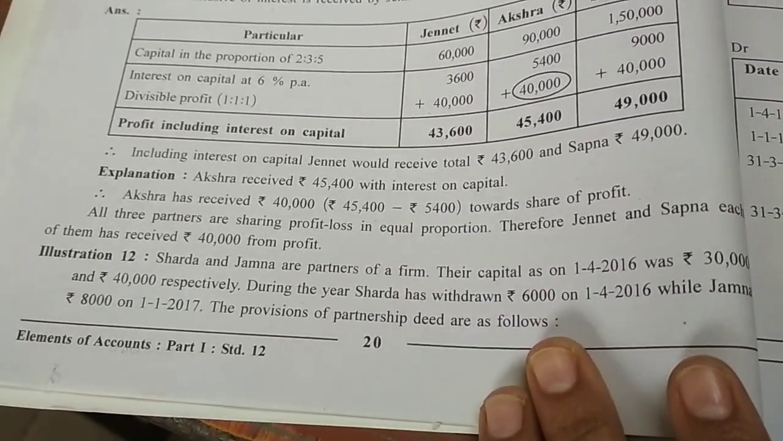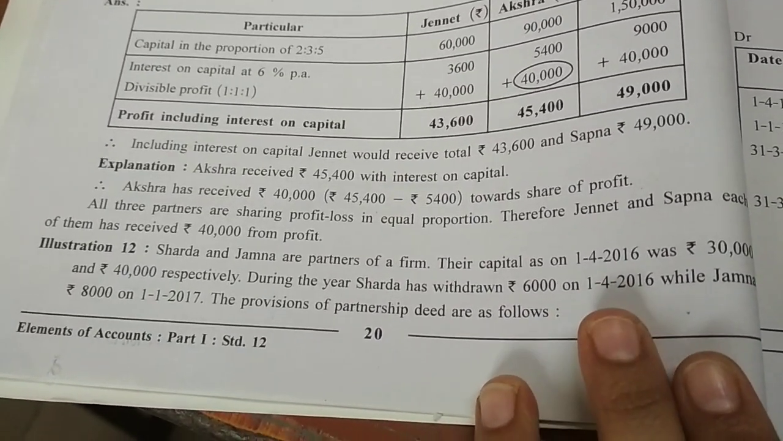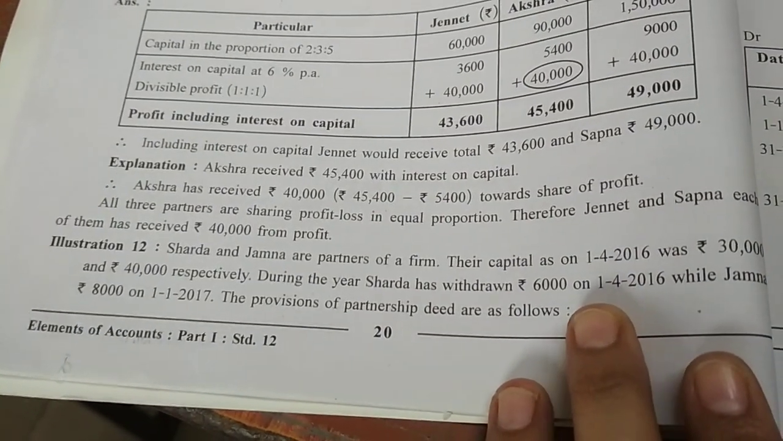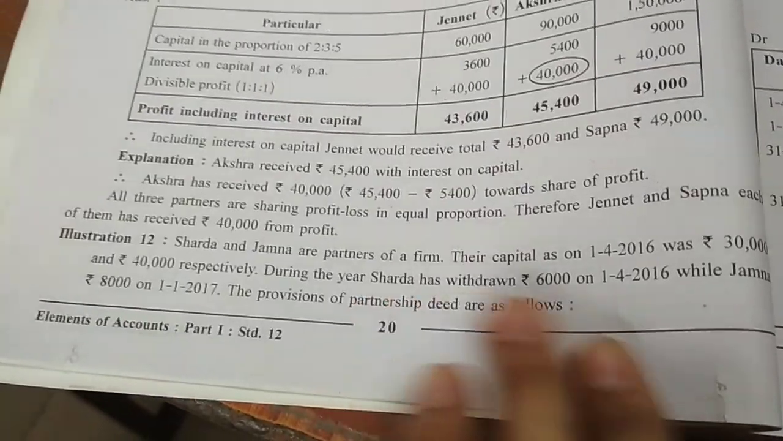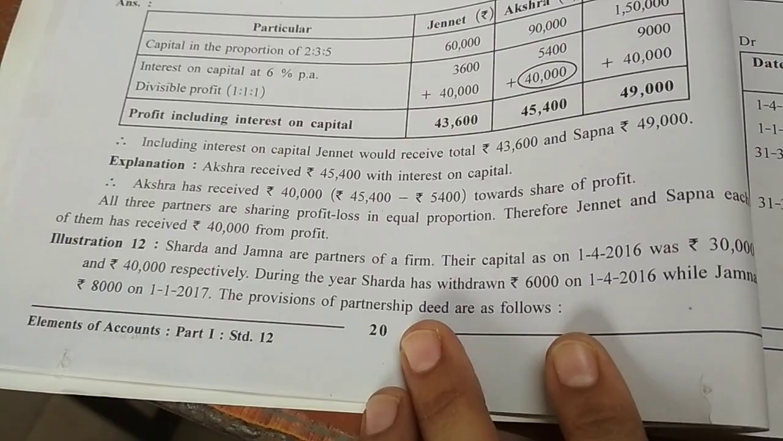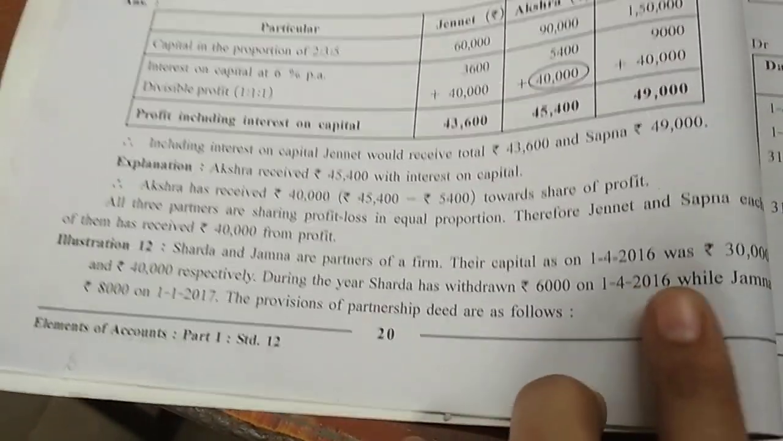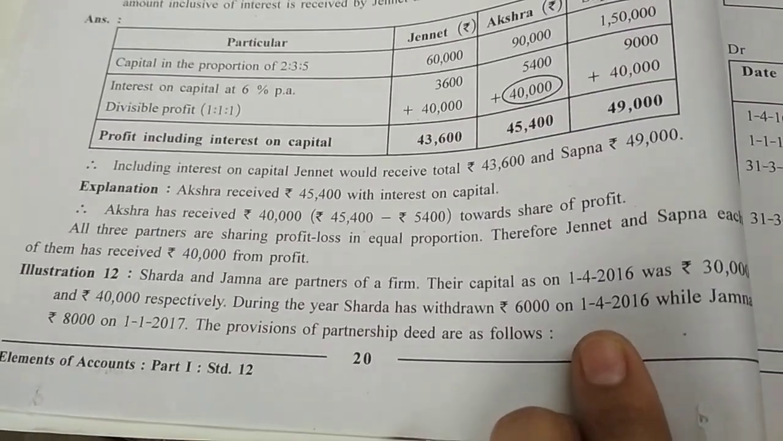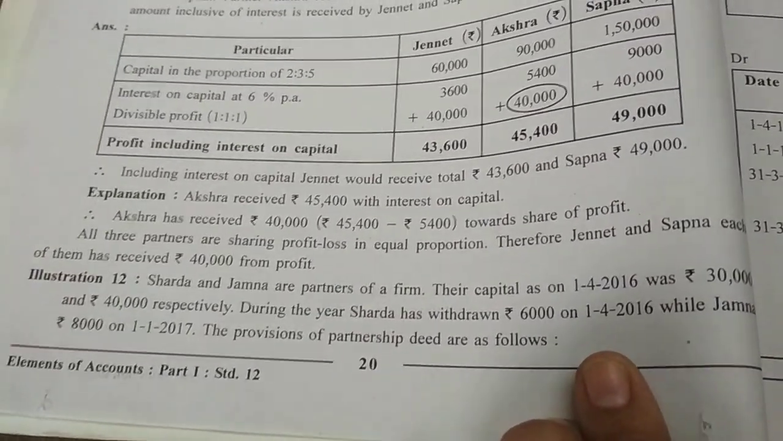During the year, Sharda has withdrawn 6,000 on 1st April 2016. Now opening balance of drawing is given by Sharda, while Jamna withdrew rupees 8,000 on 1st January 2017. Now this date is important for calculation of interest on drawings. The provisions of partnership deed are as follows.